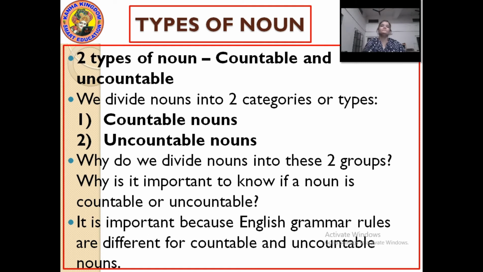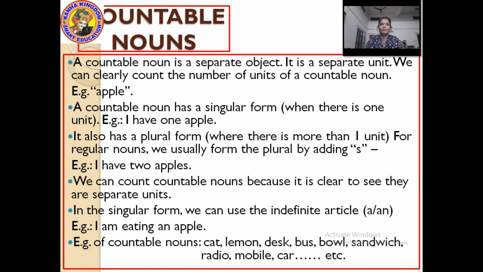Okay? Further, now let's see what a countable noun is. Easily, if we want to understand, by the word it can be understood that the things we can count are countable nouns, right?